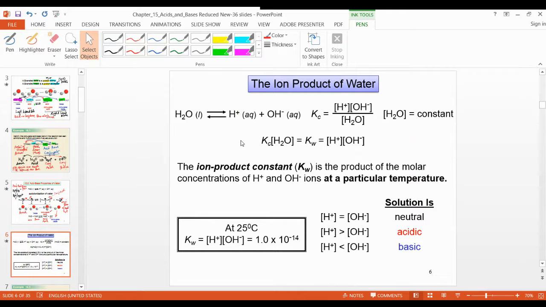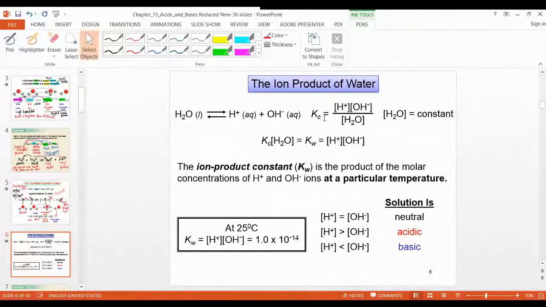Ion product of water. You know that water is a universal solvent and a constant, also a liquid. If you remember when I taught homogeneous and heterogeneous equilibrium, water will be considered as a constant, right? So this water is split into H plus and OH minus.